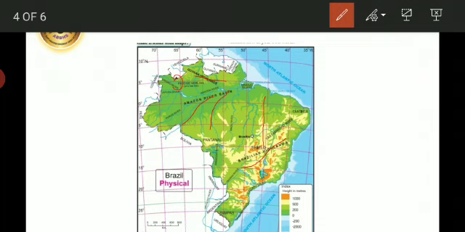A number of rivers take off from the terminal portion of the highlands and flow northwards to meet the North Atlantic Ocean. Here you can see even the river Amazon flows along with its tributaries into the North Atlantic Ocean. This is because of the slope of the land.